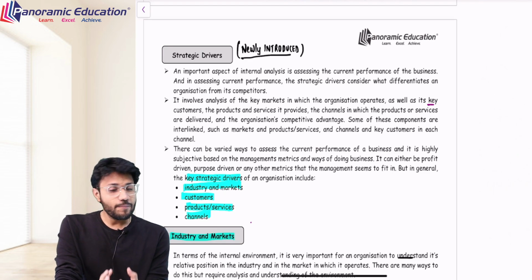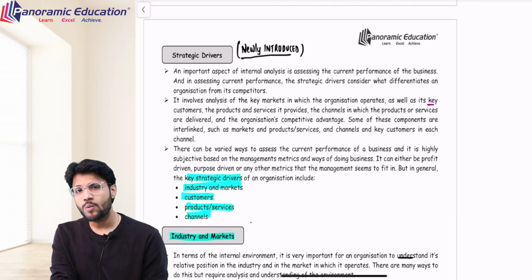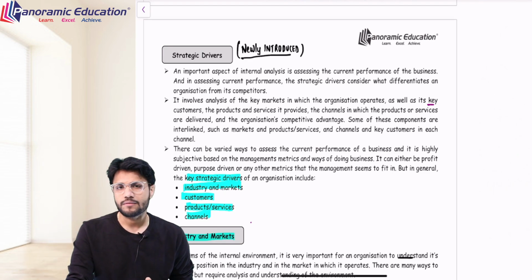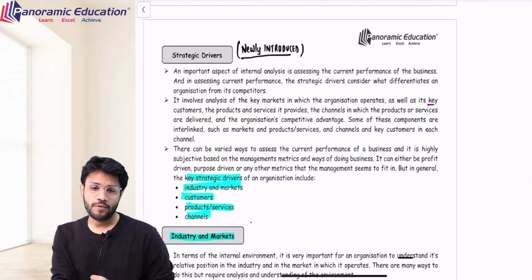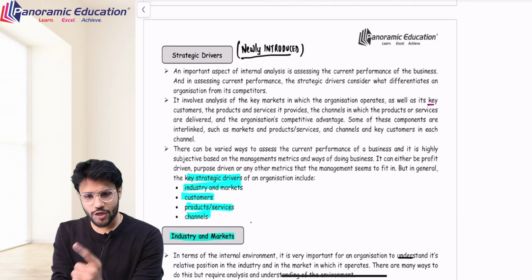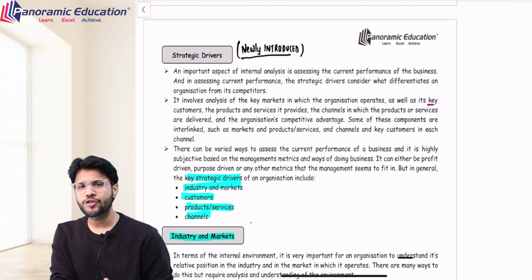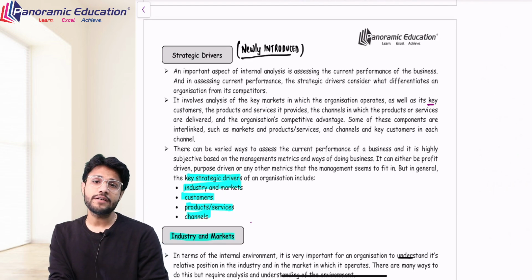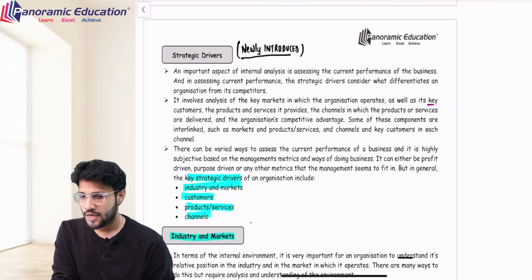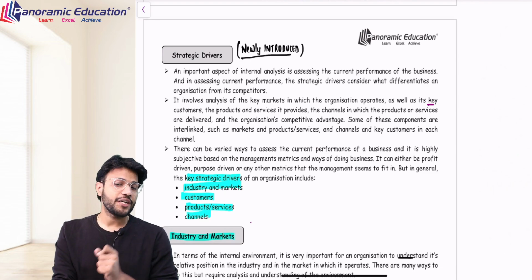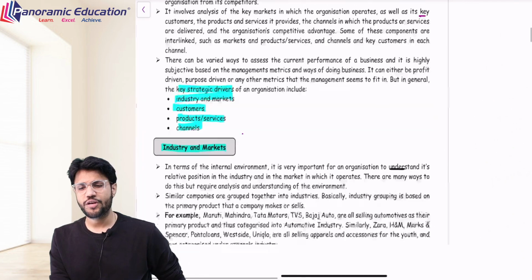To gauge the importance, this topic is newly introduced in the recent syllabus. Well, strategic drivers talk about 4 key drivers. Industry and market influence your strategies, customer influences your strategies, product or service influences your strategies, and finally channel influences your strategy. We will be studying each driver in detail. For example, first, industry and market.